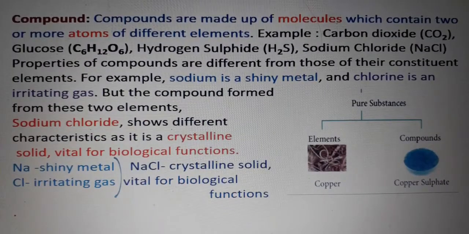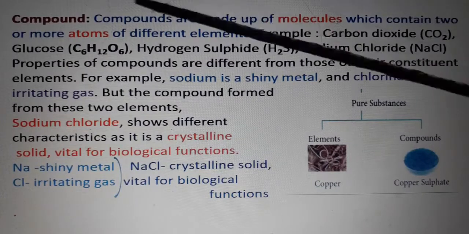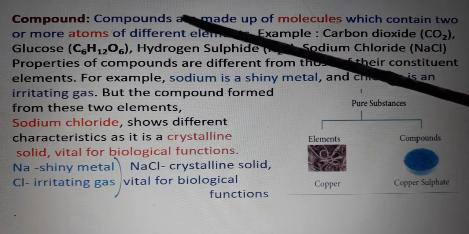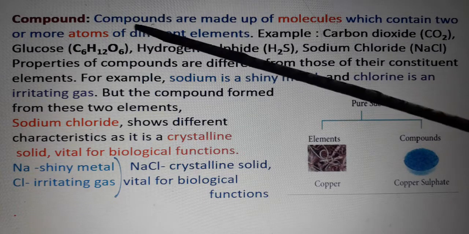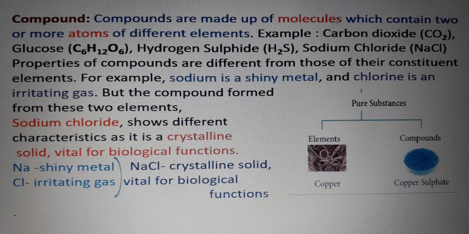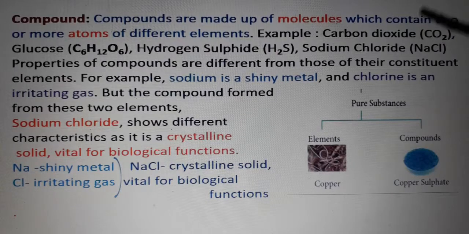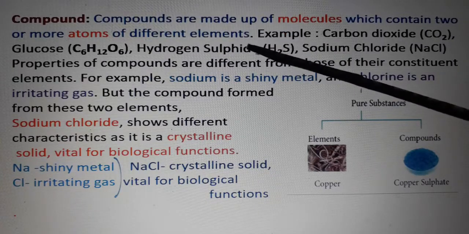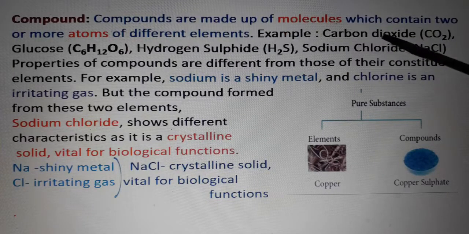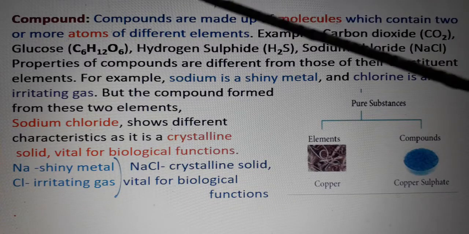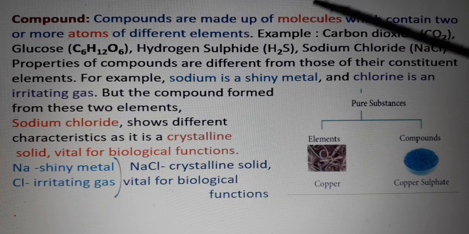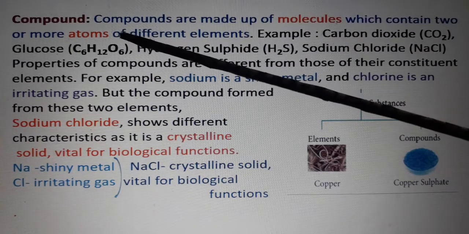Next one, compound. What is meant by compound? Compounds are made up of molecules which contain two or more atoms of different elements. Examples: carbon dioxide, glucose, hydrogen sulfide, sodium chloride, etc. So a compound is made up of molecules which contain two or more atoms.